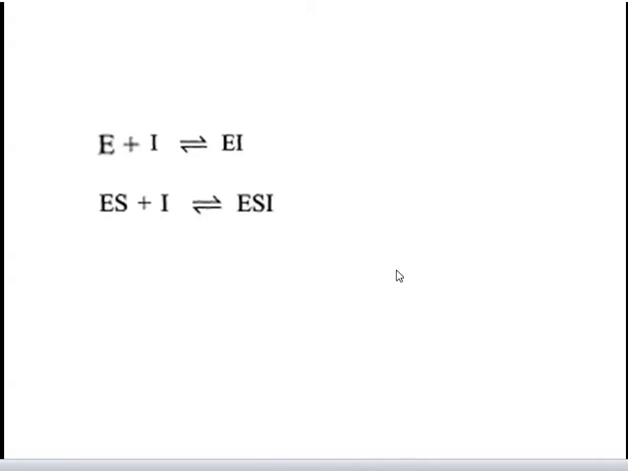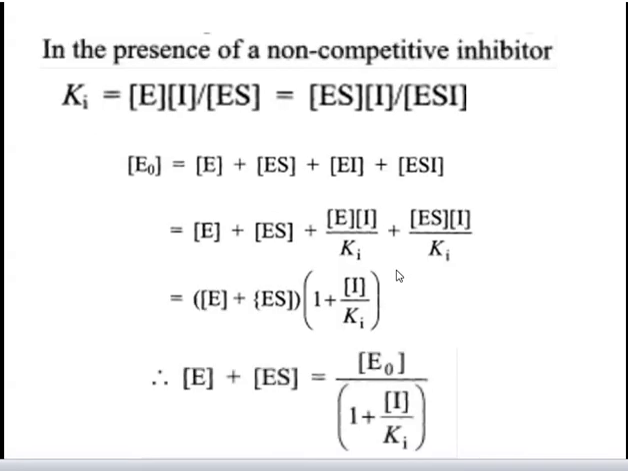Let us once again consider the initial velocity equation, bearing in mind that on this occasion we are considering only a special case where Km is approximately equal to Ks. So E into S divided by ES is equal to Km. In the presence of a non-competitive inhibitor, which will bind equally well to enzyme or enzyme-substrate complex, Ki, the inhibitor constant, is equal to concentration of E into concentration of I divided by concentration of EI, which is again equal to concentration of ES into concentration of I divided by ESI concentration.